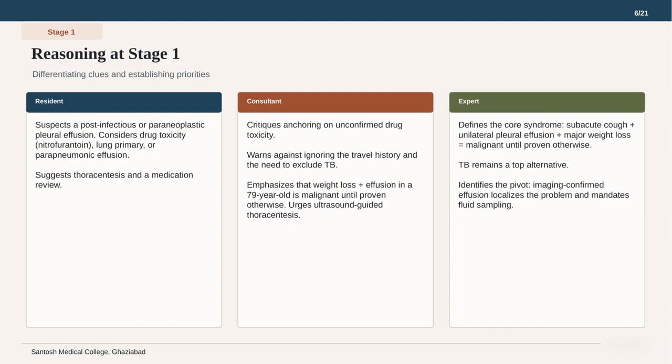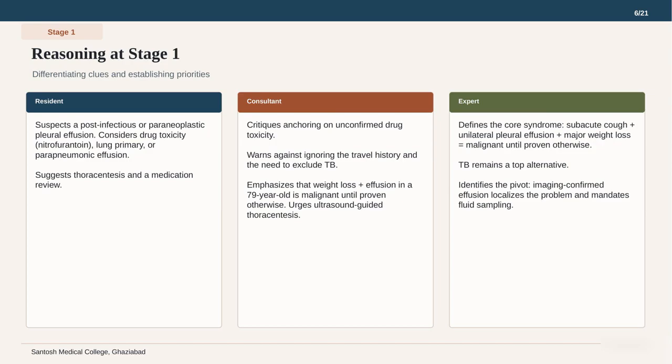In the middle column, the consultant warns against early anchoring on drug toxicity and emphasizes that weight loss plus an effusion in a 79-year-old is malignant until proven otherwise. They strongly urge an ultrasound-guided thoracentesis.